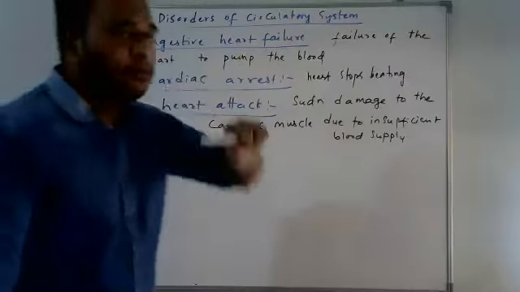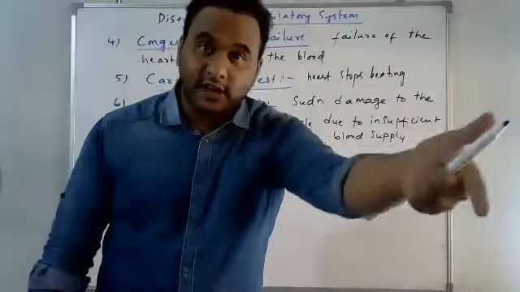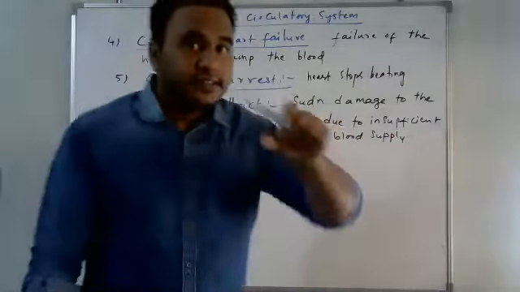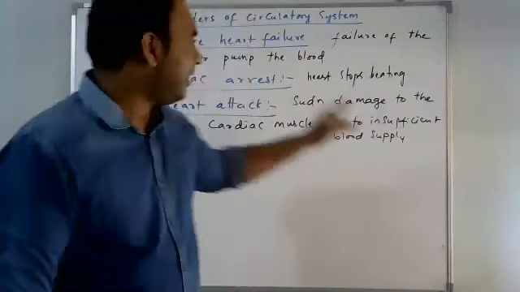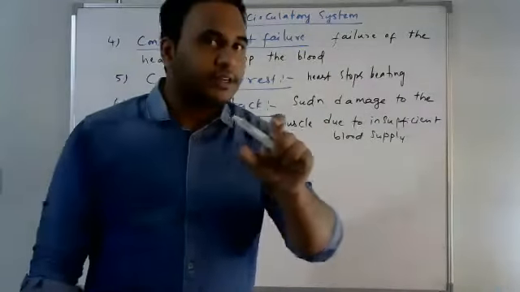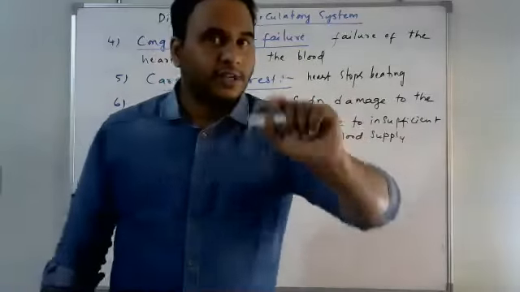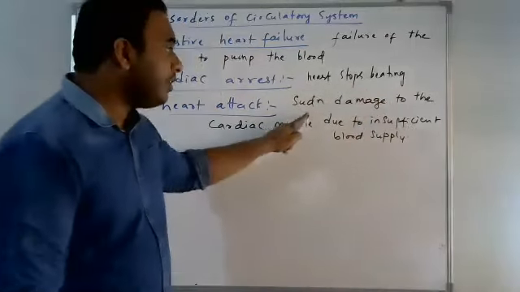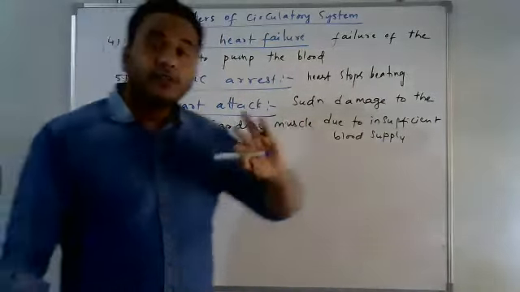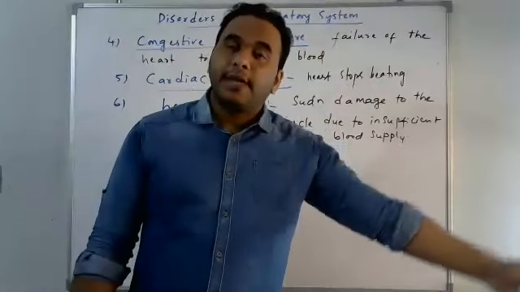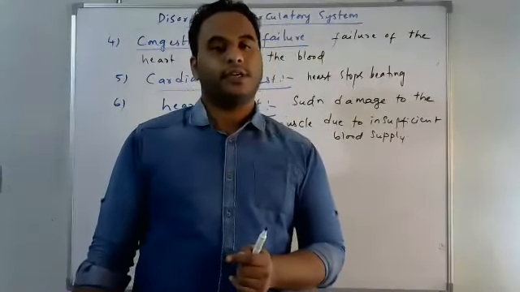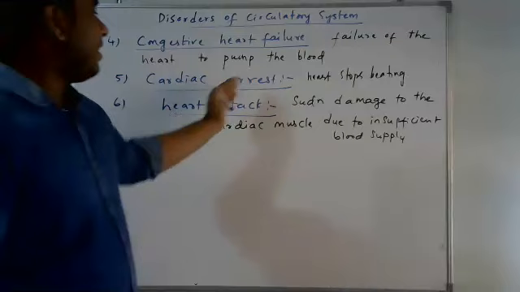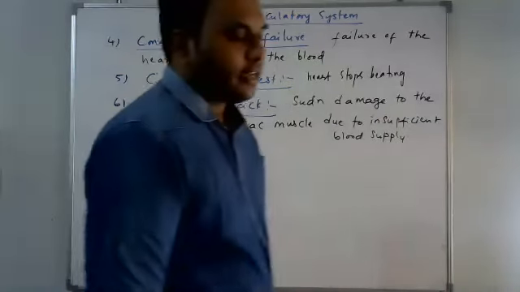Heart failure means the heart is failing to pump. That is a consequence, right? And cardiac arrest is a condition. Heart attack is one form of clinical condition in which damage to the cardiac muscle happens because the blood supply to the cardiac muscle is stopped. Got it? Hope you understood the difference between congestive heart failure, cardiac arrest and heart attack.